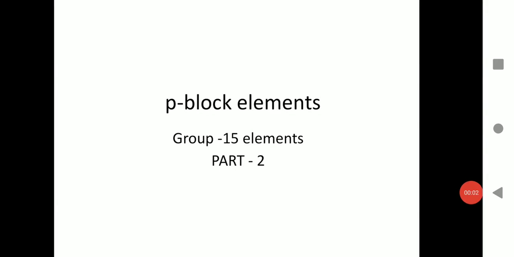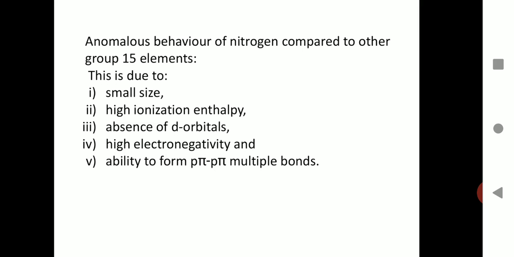In this video, we are going to study some general characteristics of the group 15 elements, especially that of nitrogen, and some compounds of group 15 elements. Now, nitrogen, the very first member of group 15, shows anomalous behavior as compared to the other members of the group. And the reason behind this anomalous behavior lies in some of its properties.